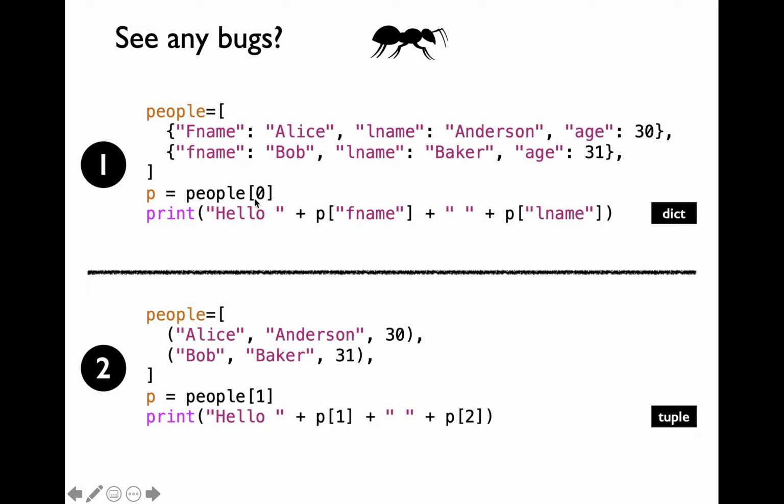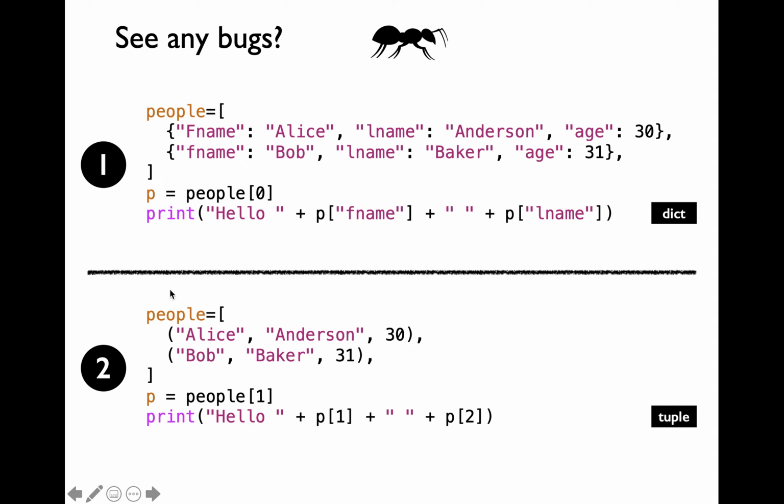That's because we are extracting the dictionary at index position 0 by saying people of 0 and storing that into a variable called p. Then within the print function call, we are concatenating the string hello with the lookup p of key fname where all the characters are lowercase. The key fname does not exist within the dictionary at index position 0, so the print function call is going to crash. It is very annoying that the code is crashing at the print function call line when clearly the problem is as part of the data structure definition here.